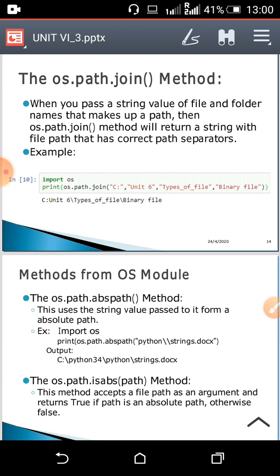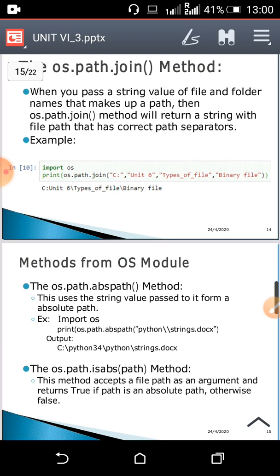So I want to make a path now using the separator. os.path.join will join all of these folder and file names by using the correct path separator. It depends on which operating system you are using.